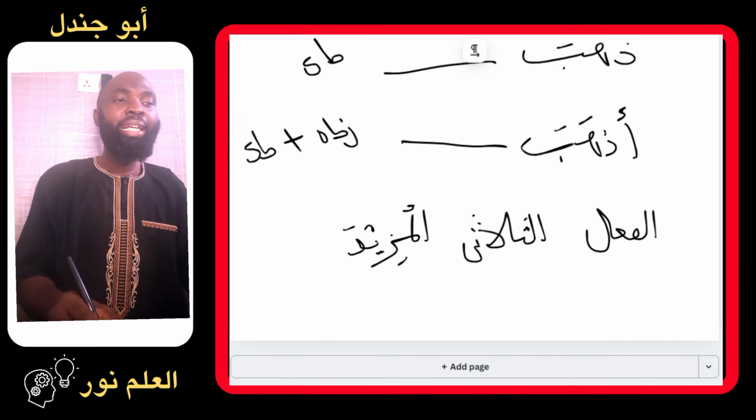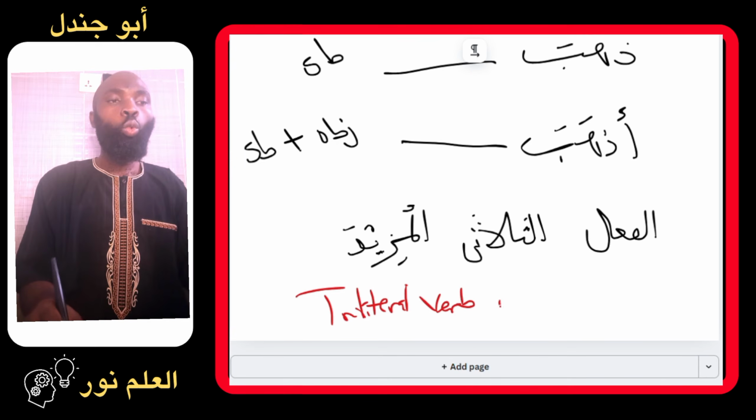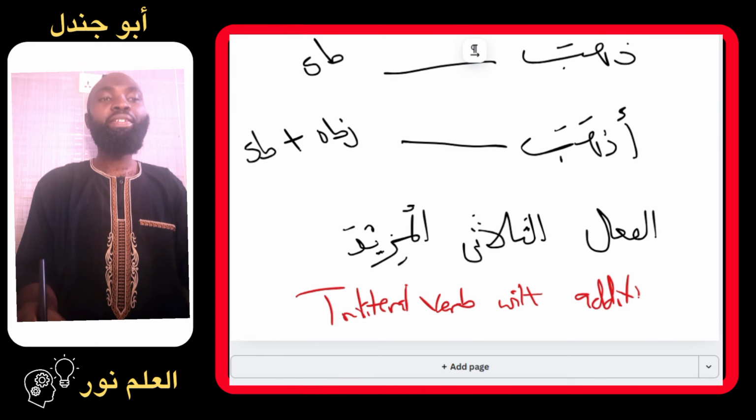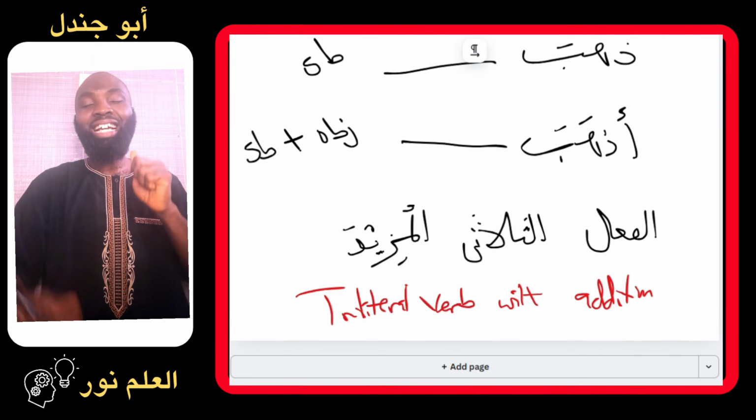Look at their meaning. It means three-letter verb with addition. With what? With addition. Because the verb originally is a three-letter verb, but now it has an addition.